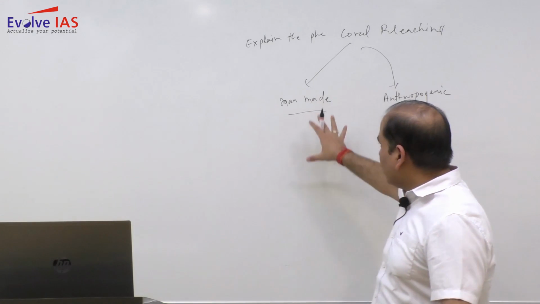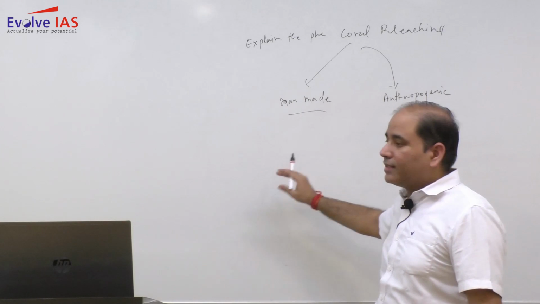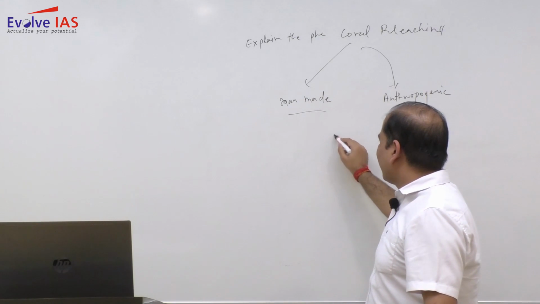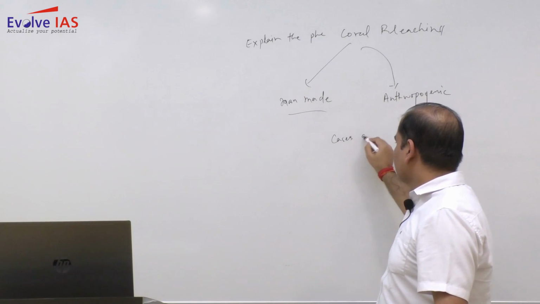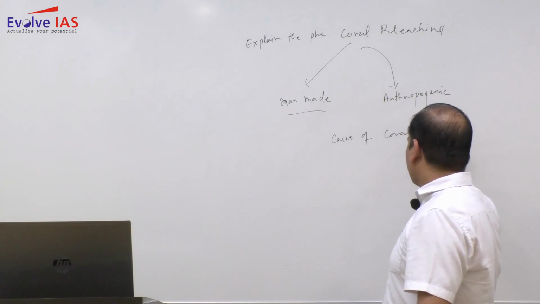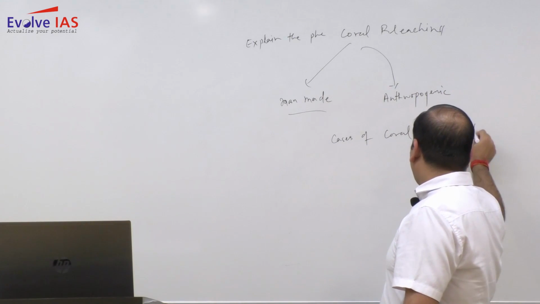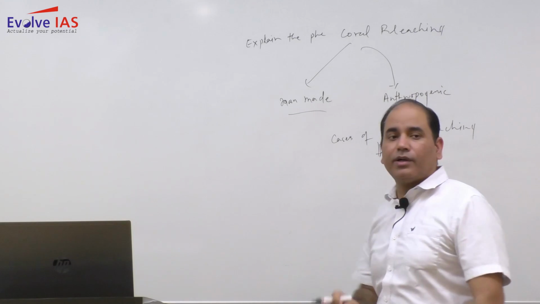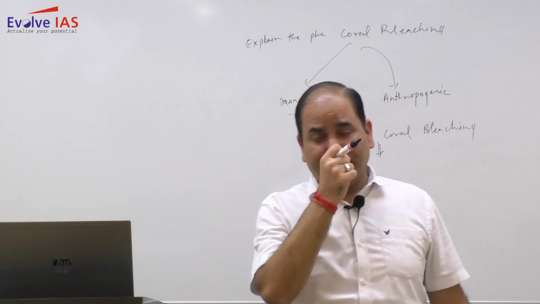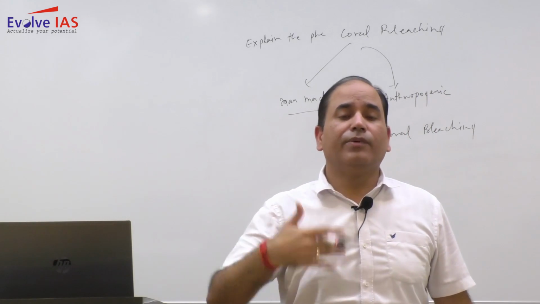Whenever you write the causes, do not just write generalized causes, write some cases of coral bleaching. Also, a few pointers need to be written on what we are doing.